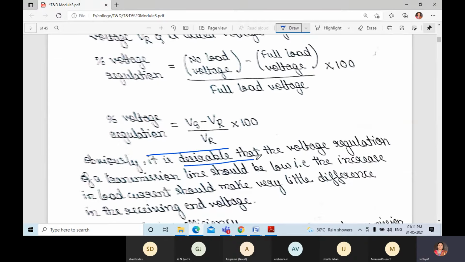It is desirable that the voltage regulation of a transmission line should be low. The increase in load current should make very little difference in the receiving end voltage.